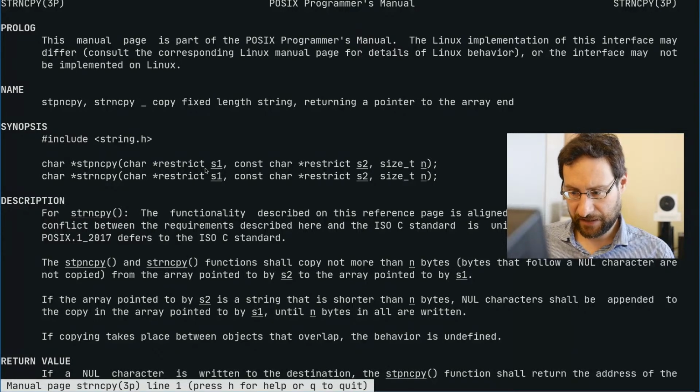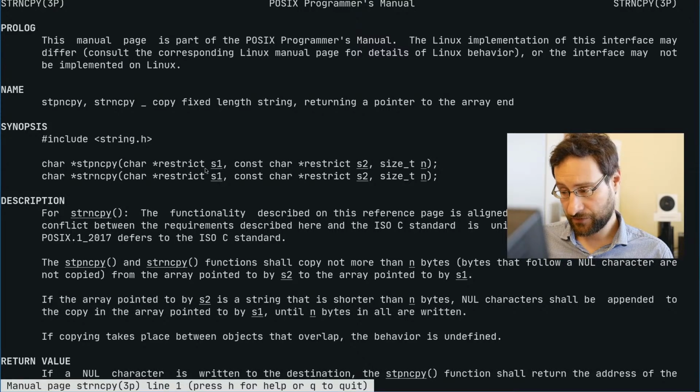Because it doesn't null terminate. This is, yeah, C security bound checking, they totally got that right. So that is the N family of functions.